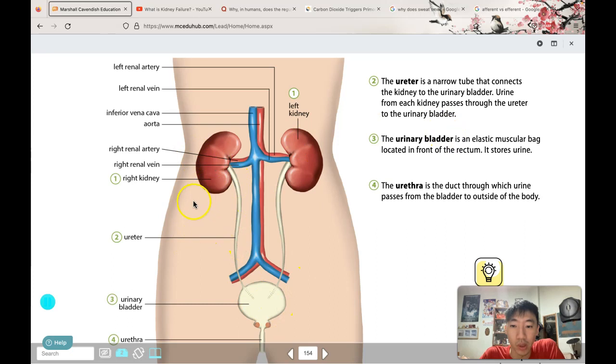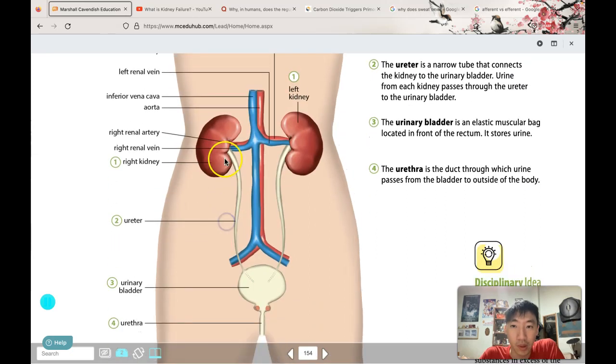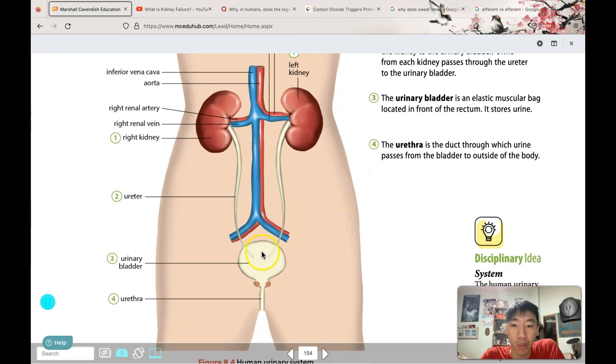This is showing a male body, actually. You can see that there are 2 ureters, one on the left, one on the right. They are both connected down towards the urinary bladder. The urinary bladder is an elastic muscular bag that is located in front of the rectum. It stores urine. Our rectum is somewhere behind it, and the urinary bladder is in front. You might be aware that guys have a slightly larger urinary bladder, so that's why it can hold a bit longer.